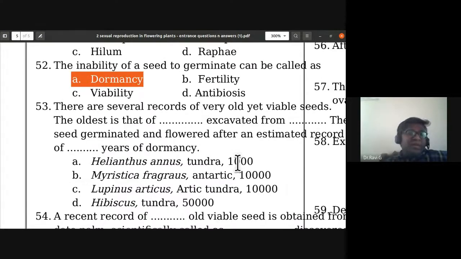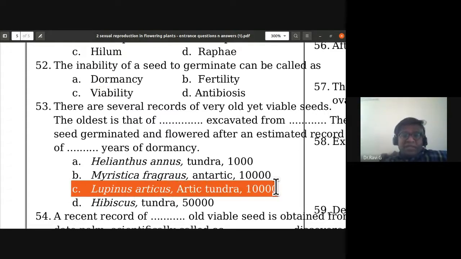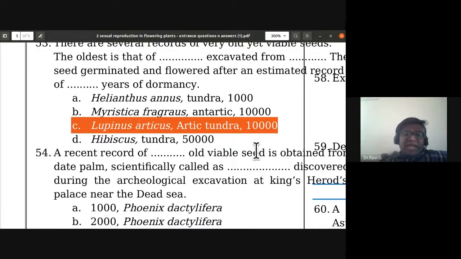So A is the answer. There are several records of very old yet viable seeds. The oldest is that of Lupinus arcticus, excavated from the Arctic tundra. The seed germinated and flowered after an estimated record of 10,000 years of dormancy. So C is the correct one.